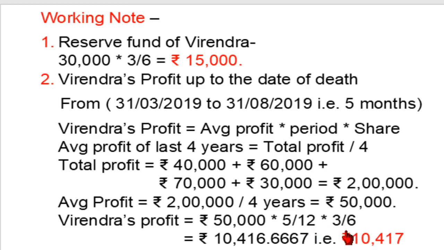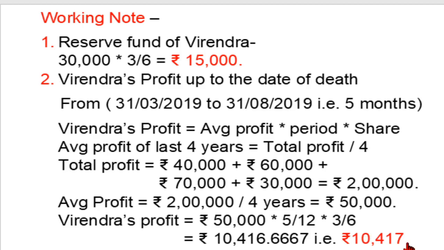Multiplied by Virendra's share of 3 upon 6. That is equal to 10,416.6667, that is 10,417.